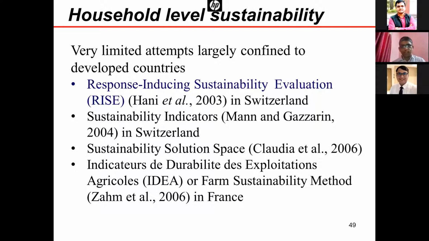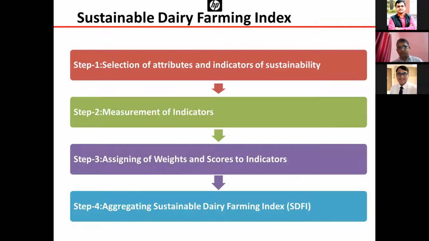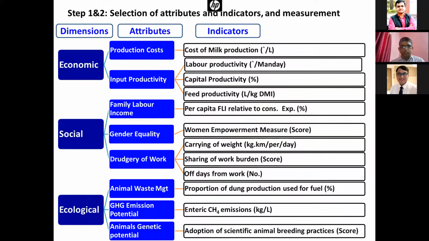Second is the household level sustainable dairy farming index. We constructed this sustainable dairy farming index, and these steps I have already explained. These are the indicators we selected. Three pillars we took: social, economic, and ecological.